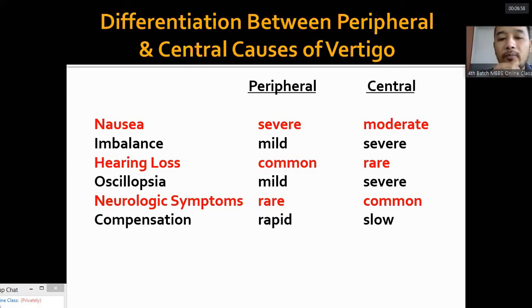The vestibular compensation: when one side is affected, the other side compensates for the affected side. This is very quick in peripheral cause and slow in central cause. And hearing loss is because of the ear disease. Ear disease commonly cause this, polystoma. It might erode the lateral semicircular canal, causing the peripheral nystagmus.